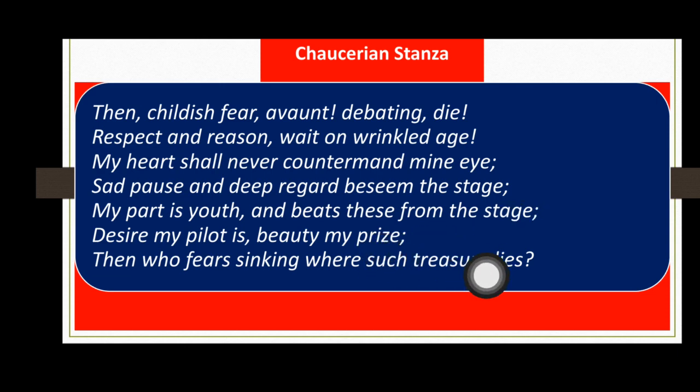And then price and lies, line number 6 and line number 7, these two lines rhyme together. So you can put here A, die, you can put here B, age, and you can put here again A, I. And then you can put here B, stage, B, stage. And then you can put C, price, and C, lies.